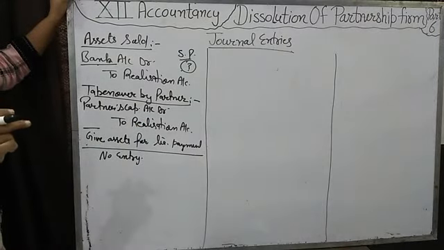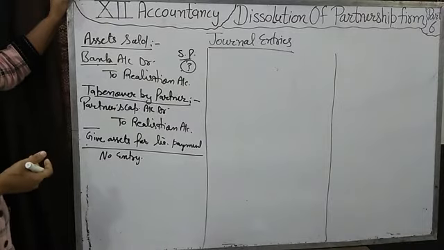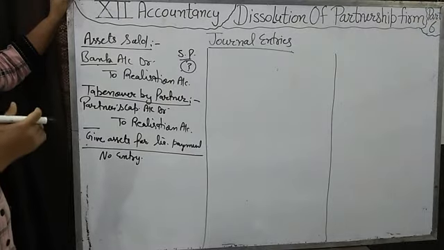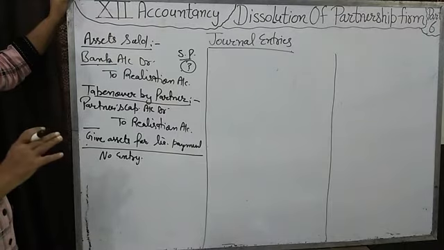But suppose it is given that the liability was rupees 1 lakh, and we are giving one asset of rupees 60,000 and the remaining amount in cash. For the asset, no entry will be passed.